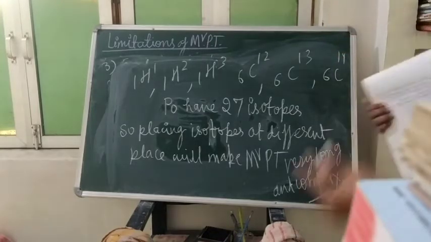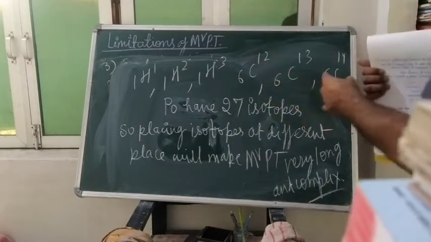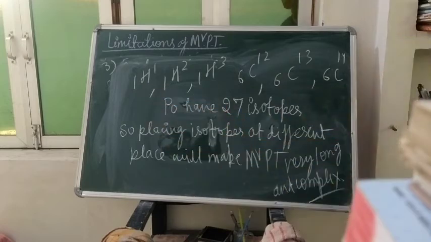He hadn't placed them at different places, it was the problem, and if we arrange them at different places, it becomes so long. So it was his third limitation, the position of isotopes.